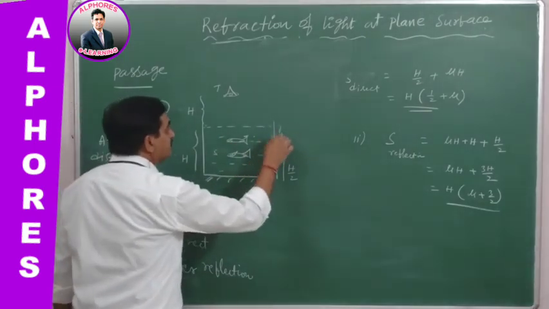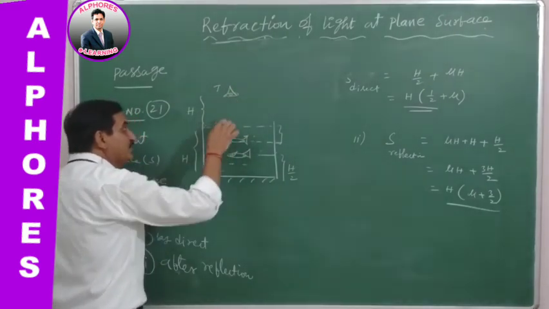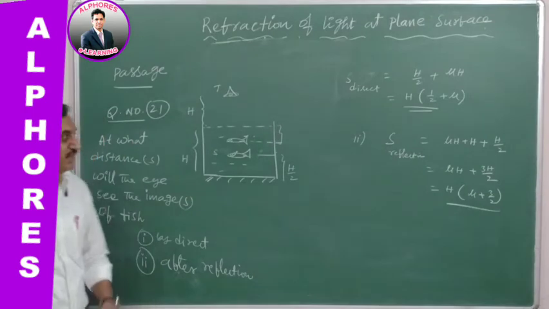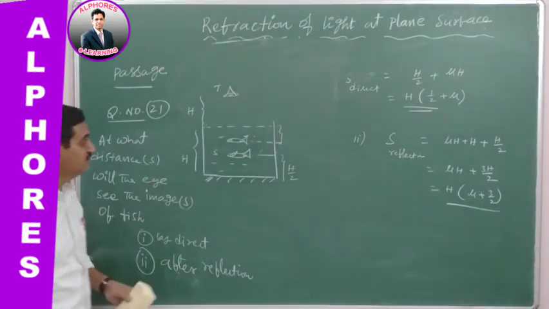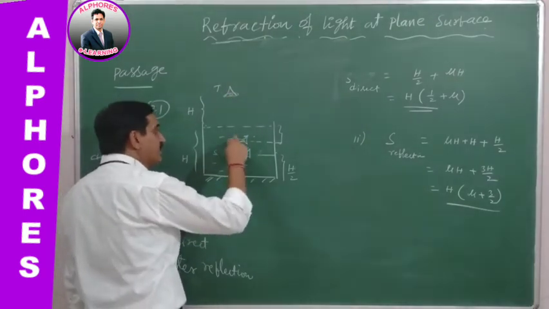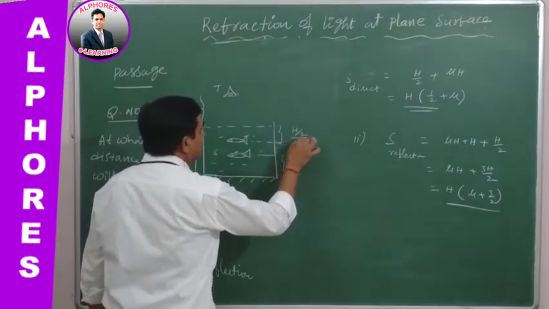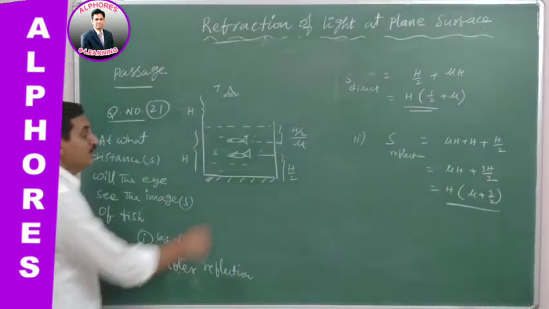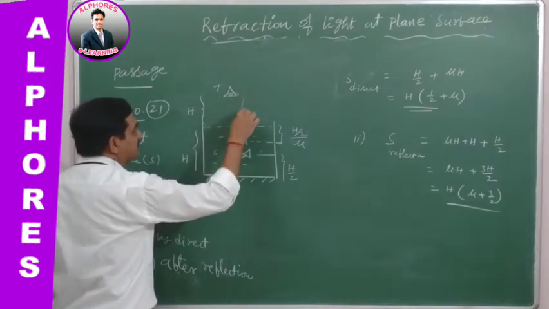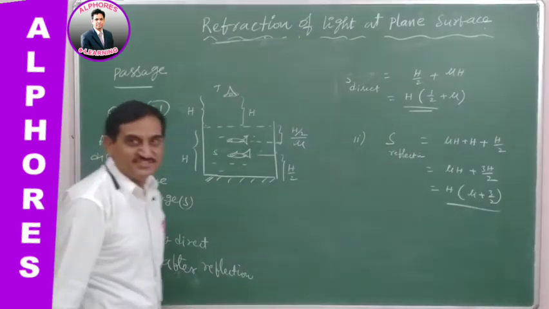So apparent depth, he is observing the fish, this is object and this is observer. So we have to bring this object into observer medium, means water is removed off. We are removing the water. So in this case, this is object. Object is observed by this eye. So this apparent depth is taken as h by 2 by mu. So the fish is observed by the eye, that is seen over here, and from here to here it is h. It is by direct observation.